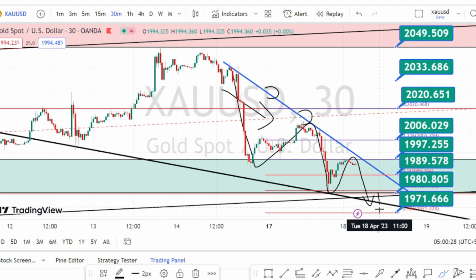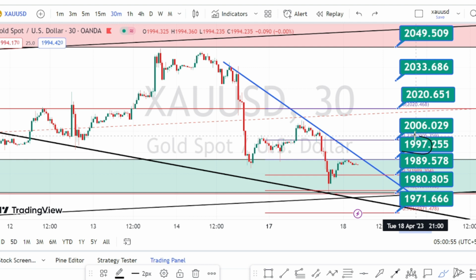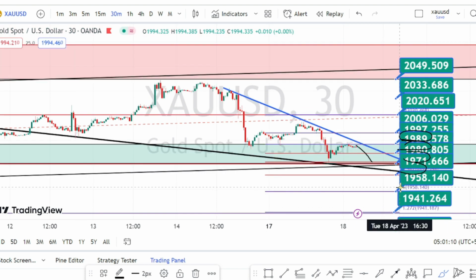Wait for the price action to break this hourly time frame support line in order to freshly enter a bearish side trade, or wait for the price action to break this 30 minutes time frame resistance line in order to freshly enter on the bullish side retracement. Currently the price action is trading between the resistance level of 1997 and the support level of 1989. Once this support level is reached, the next levels of support are going to be around 1980, 1971, 1958 and 1941 on the bearish side.